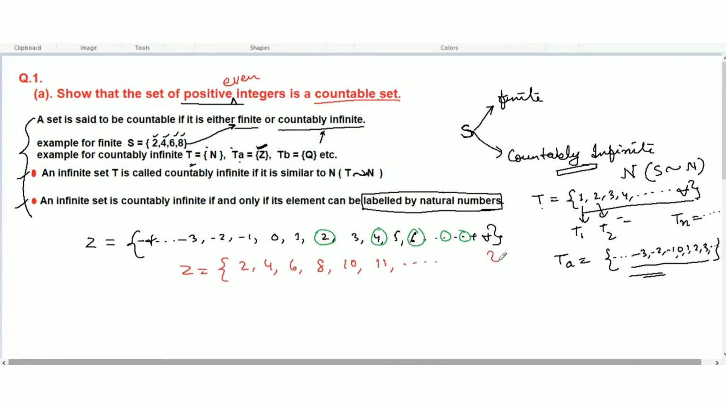Okay, so how can we say that these are countable? This is also going till infinity. We don't know what the infinite number will be. So we have to prove that this set is also a countable set. Now,